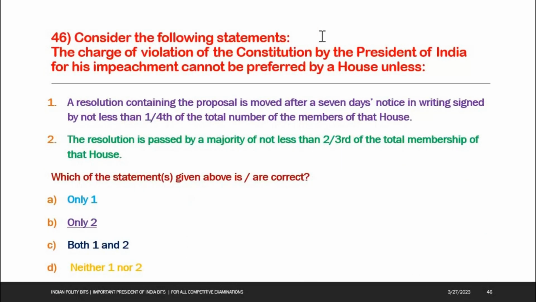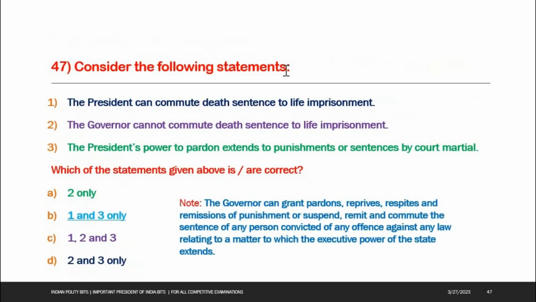Next one. Consider the following statements. The charge of violation of the Constitution by the President of India for his impeachment cannot be preferred by a house unless: option 1, a resolution containing the proposal is moved after a 7 days notice in writing signed by not less than 1/4 of the total number of the members of that house. Next option, the resolution is passed by a majority of not less than 2/3 of the total membership of that house. Which of the statements given above are correct? Option B is the right answer. Only 2. The resolution is passed by a majority of not less than 2/3 of the total membership of the house.